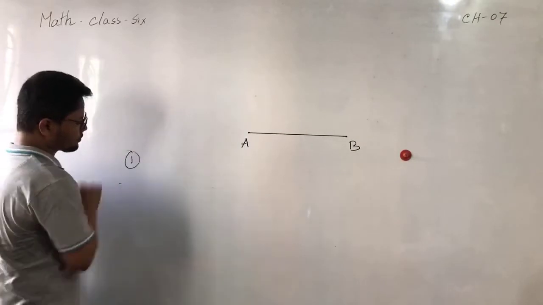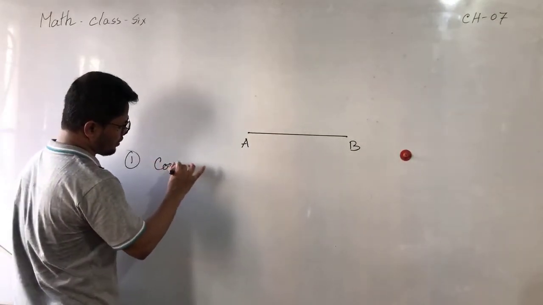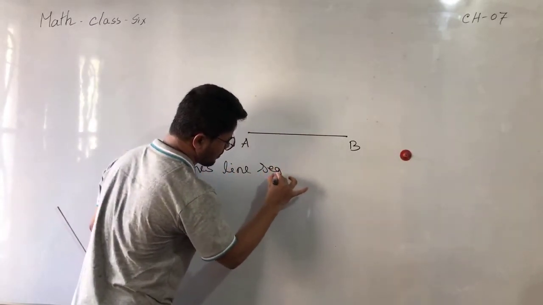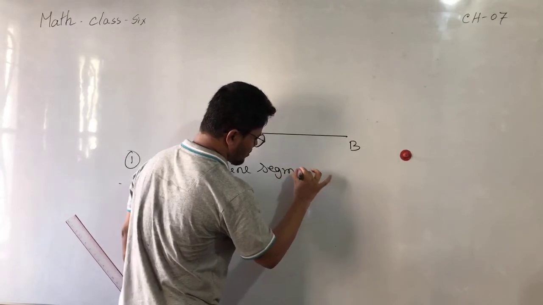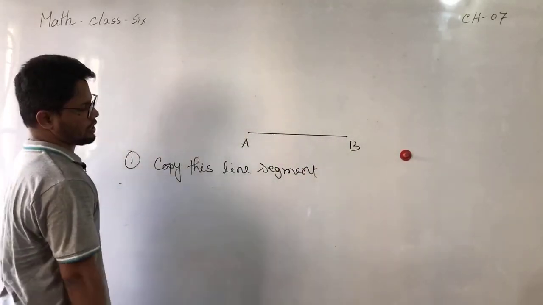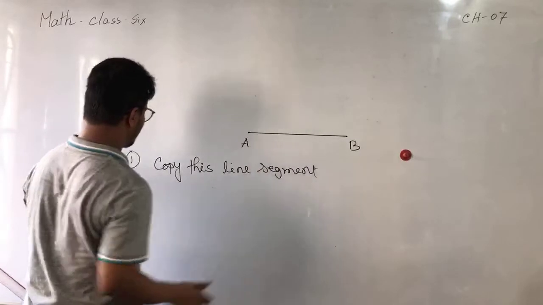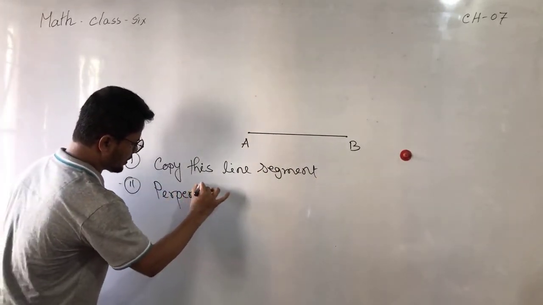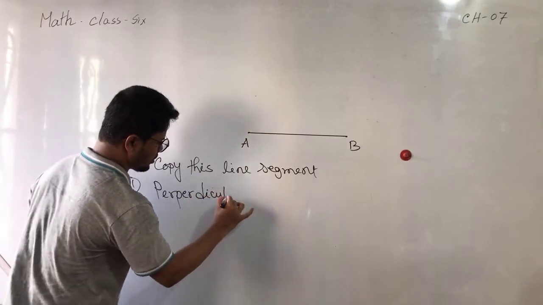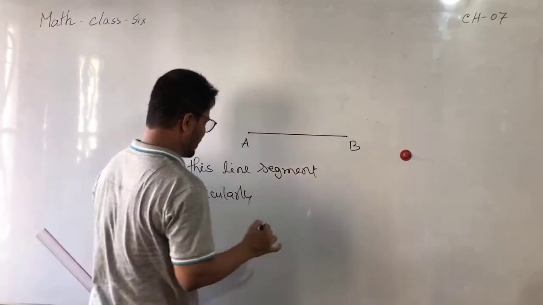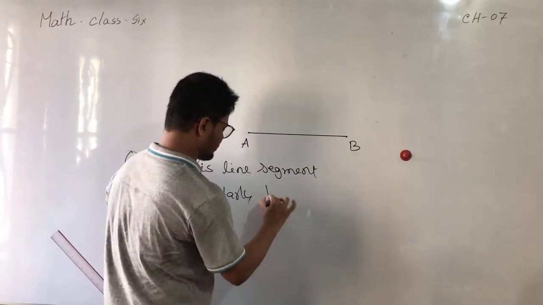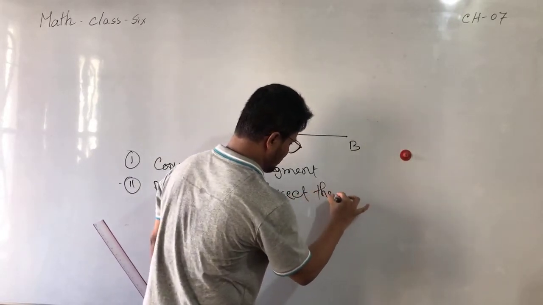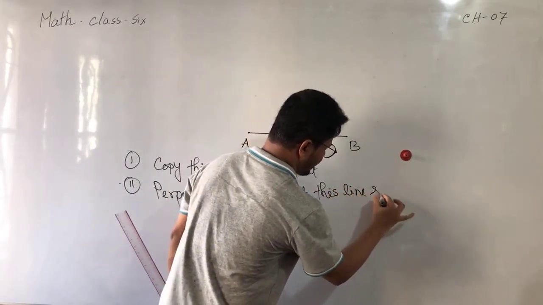Number 1, copy this line segment. Number 2, perpendicularly bisect this line segment.